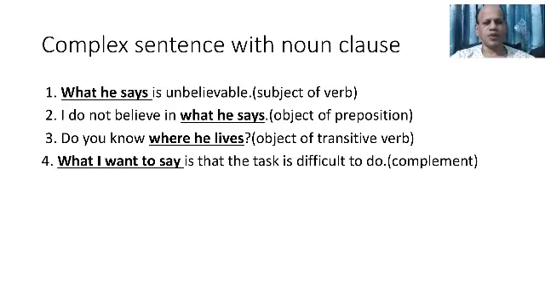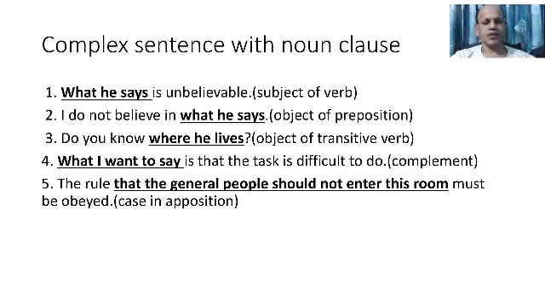Number 5, the rule that the general people shouldn't enter this room must be obeyed. That the general people should not enter this room is an adverbial clause. Sorry, it is a noun clause, subordinate clause, and it is used here as apposition, case in apposition.